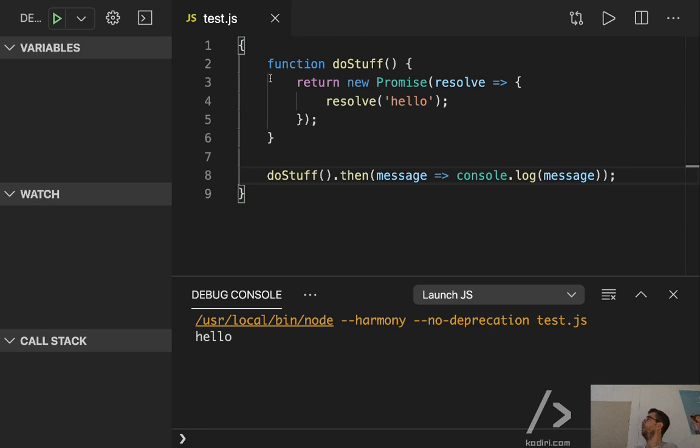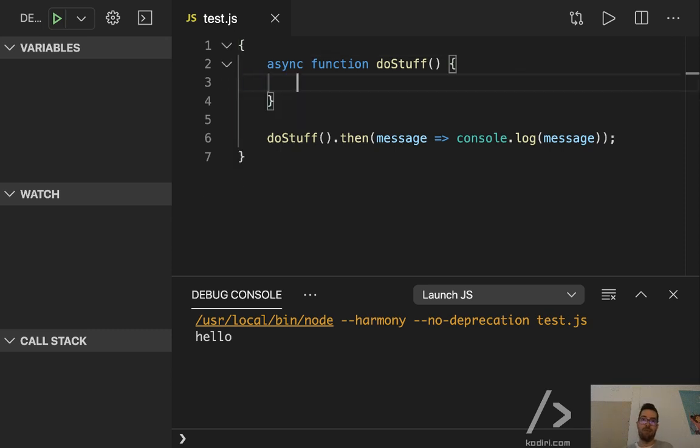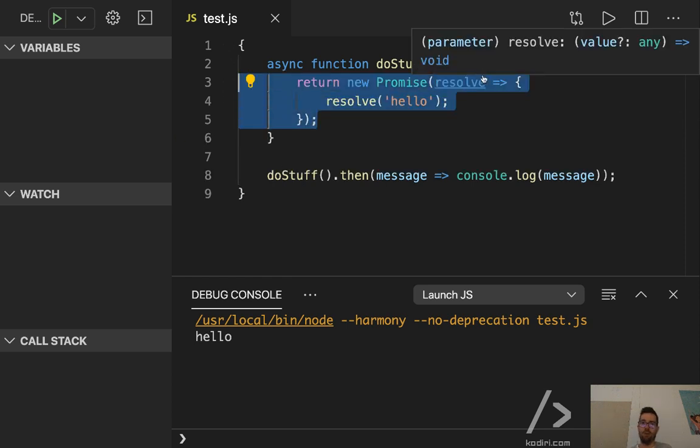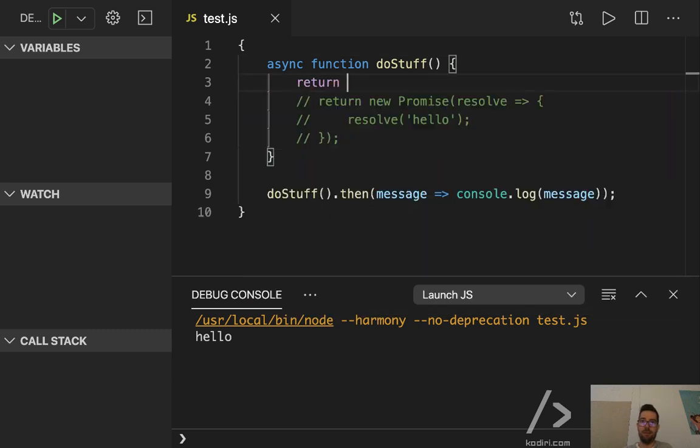But now, look at what I can do. I can do something super cool here. I can type the word async in front of the function name, and now I can do that. That's the same. You see how simpler the code got so quickly, yeah? These 3 lines of code are equivalent to just adding the async prefix and then returning something.